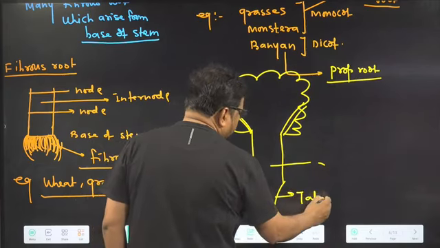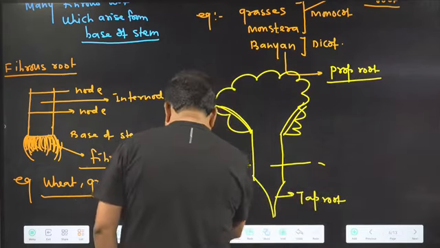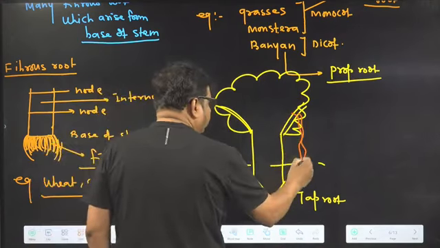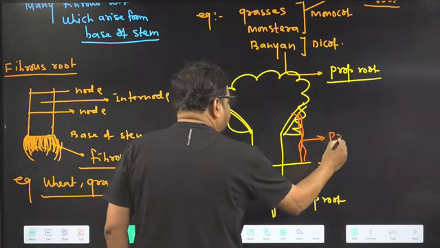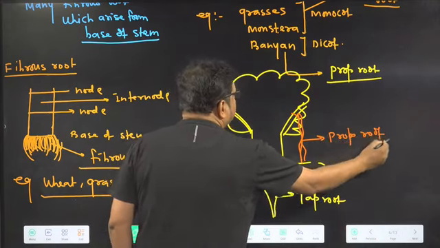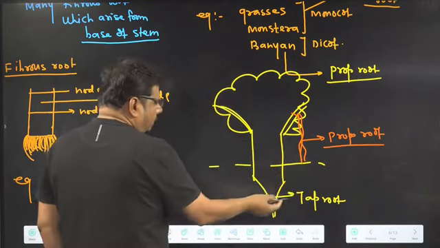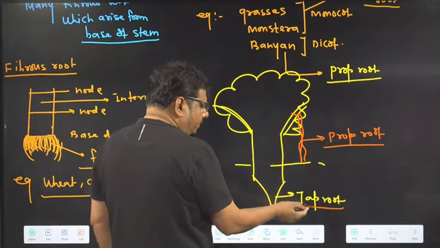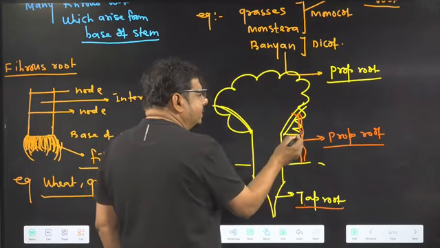Tap root. And from here so many roots are arising. Which root is it? Prop root.